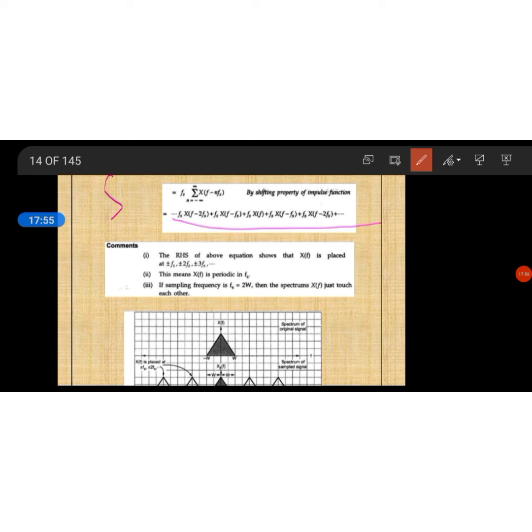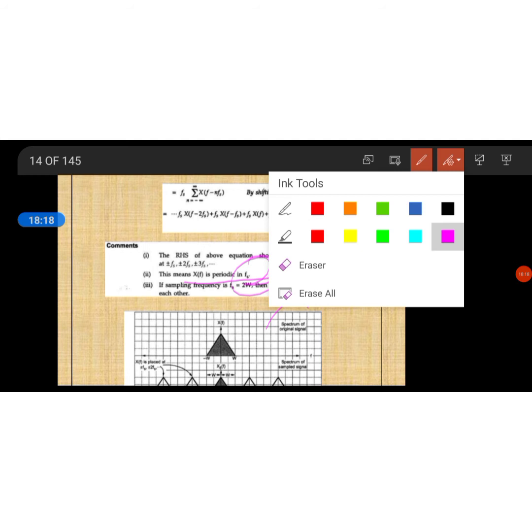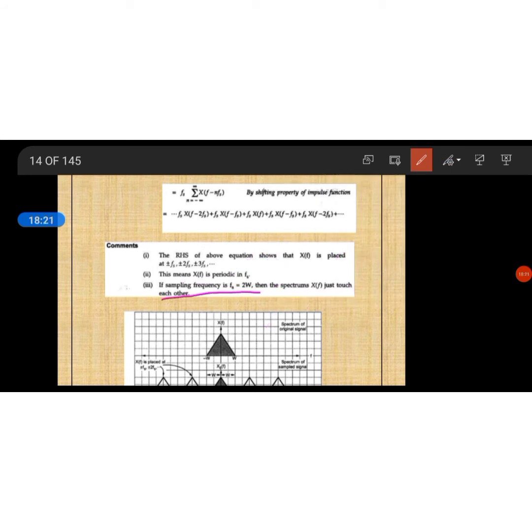From this proof we can conclude that on the right-hand side of the above equation, X(f) is placed at every instant, at plus or minus fs, plus or minus 2 fs, plus or minus 3 fs. X(f) is periodic with fs, so every time it repeats according to fs. Here we are taking the sampling frequency fs equal to 2W, not any other case.